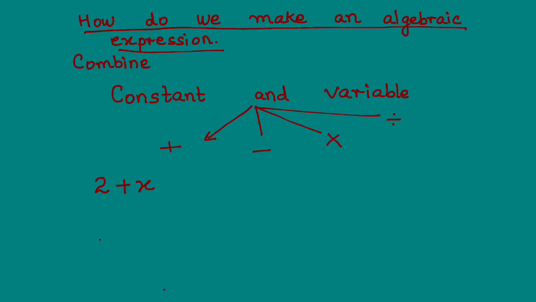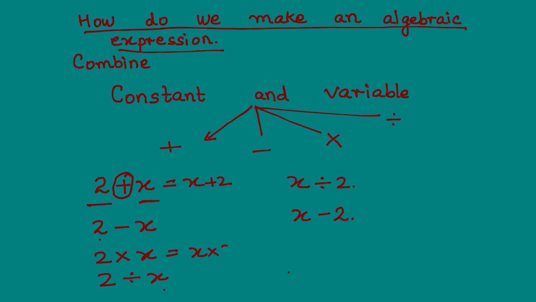So this becomes a combination of a constant and a variable by the operator plus. I can also combine it as 2 minus x, 2 times x, 2 divided by x. It can also be x divided by 2. It can also be x minus 2. 2 plus x and x plus 2 are same things. 2x and x times 2 are same things.